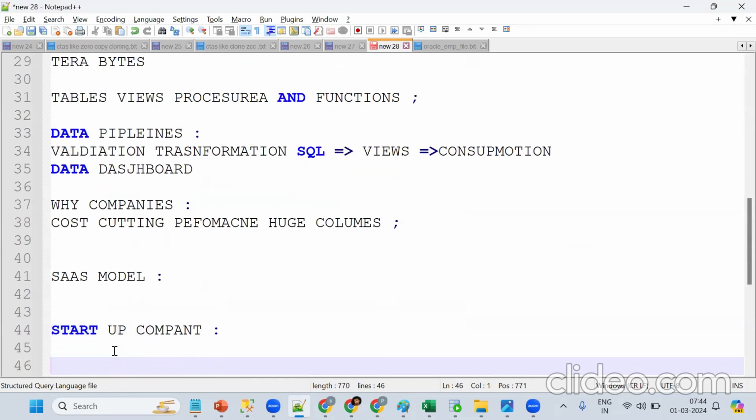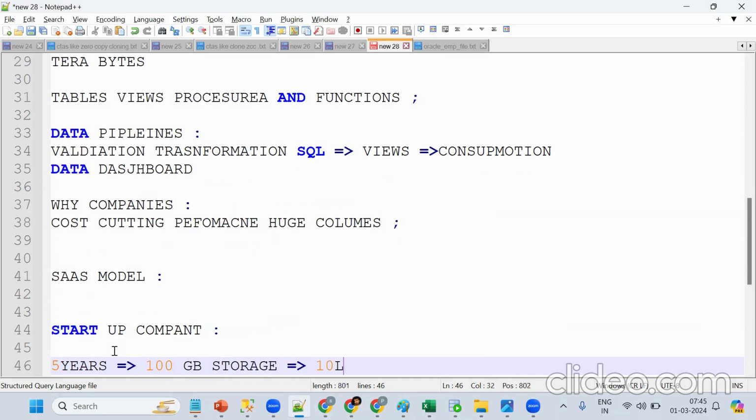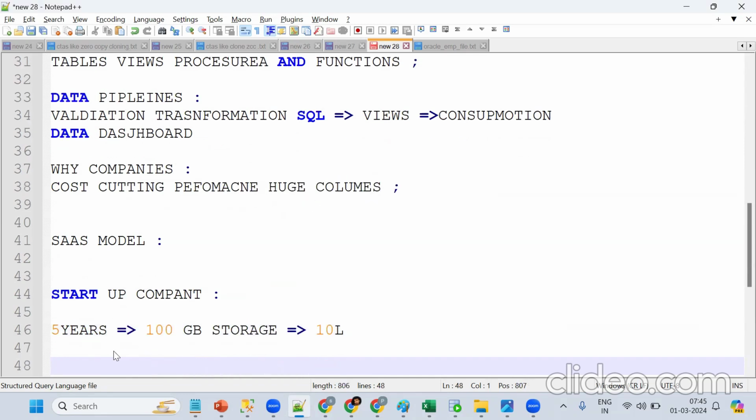Okay, see, I predicted for 5 years. I purchased 100 GB storage for 10 lakhs. Simple thing, 10 lakhs. Now what happens? In year one, I got a volume of only 2 GB. Simple example, I am starting a startup company. So for 5 years, I purchased a plan for 10 lakhs, 100 GB.